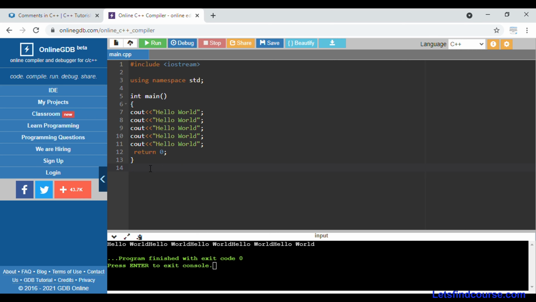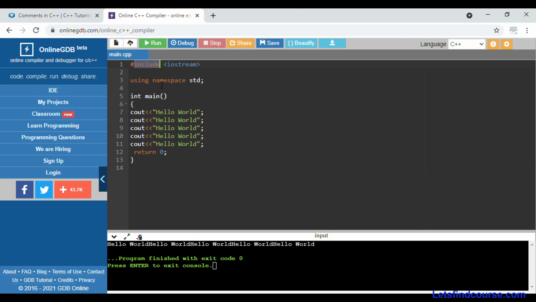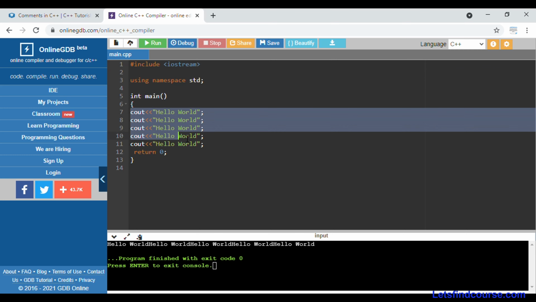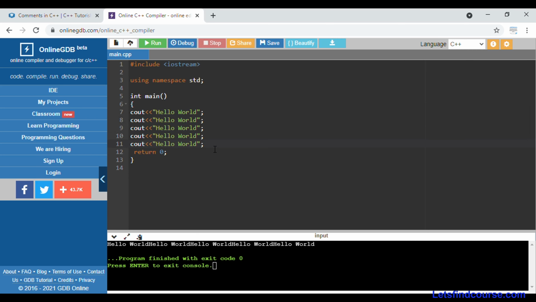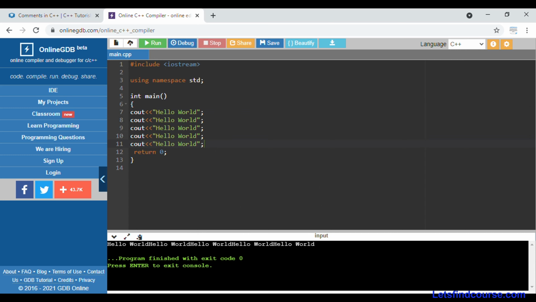This is a basic code that you can see on your screen. This is a header file. This is the standard namespace. It is the starting integer main, which represents the starting of the code. Cout is used to print hello world on the screen. I have put 5 cout statements, so it will print hello world 5 times on the screen. When I run this code, you can see hello world 5 times as an output.